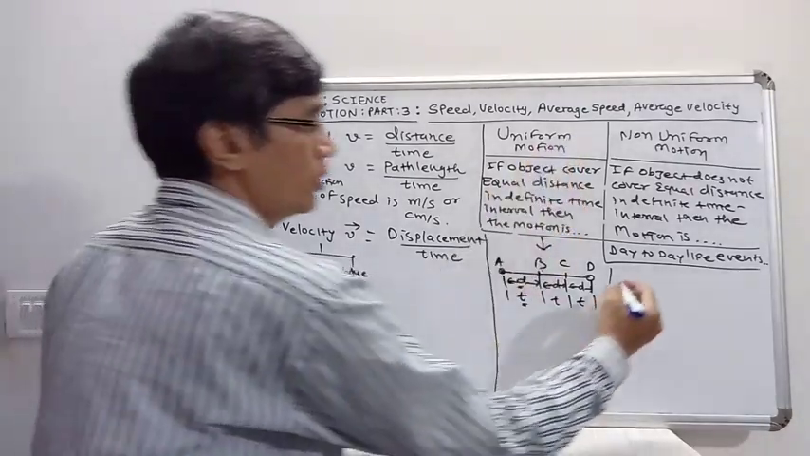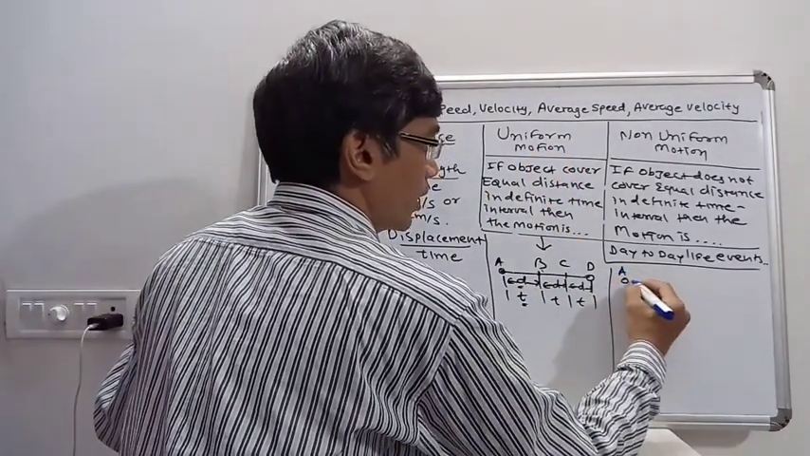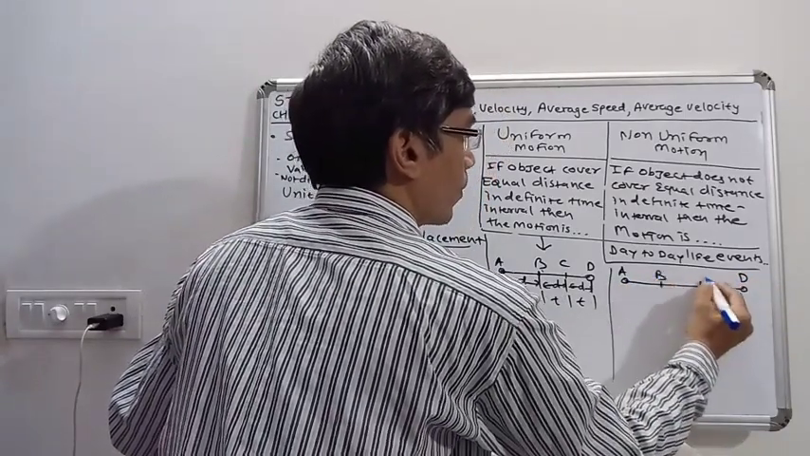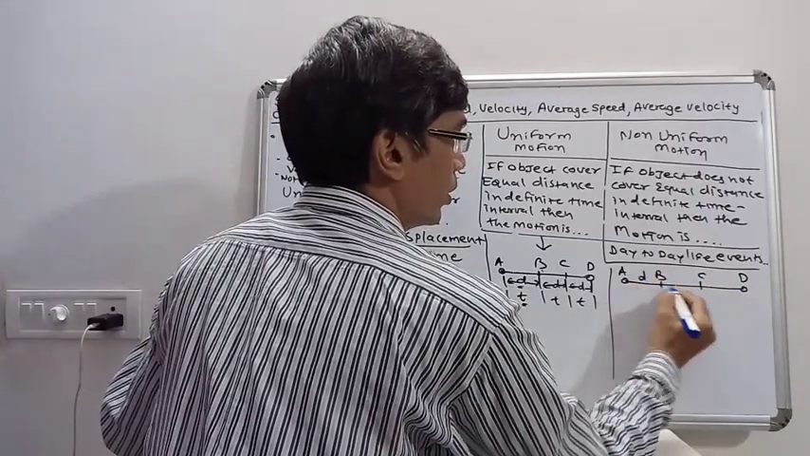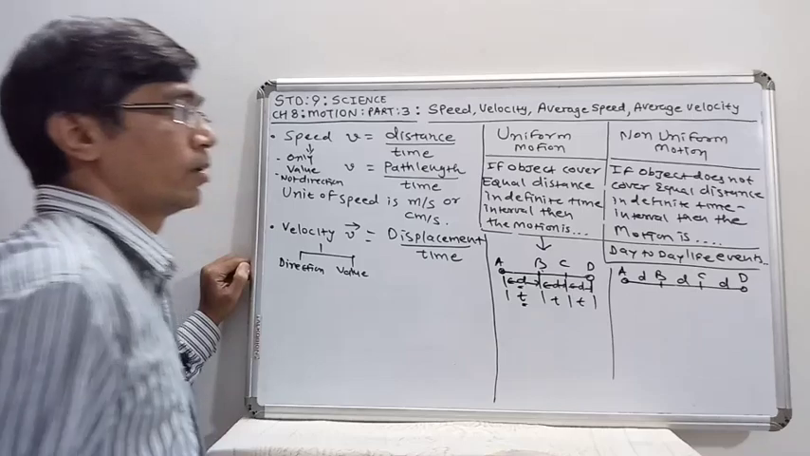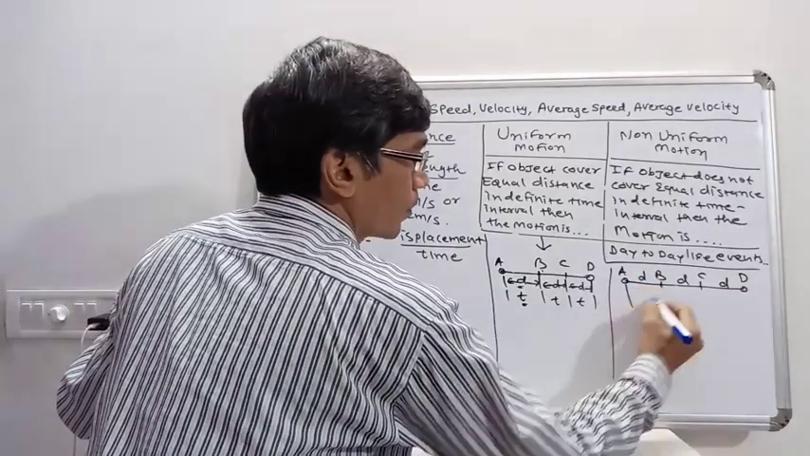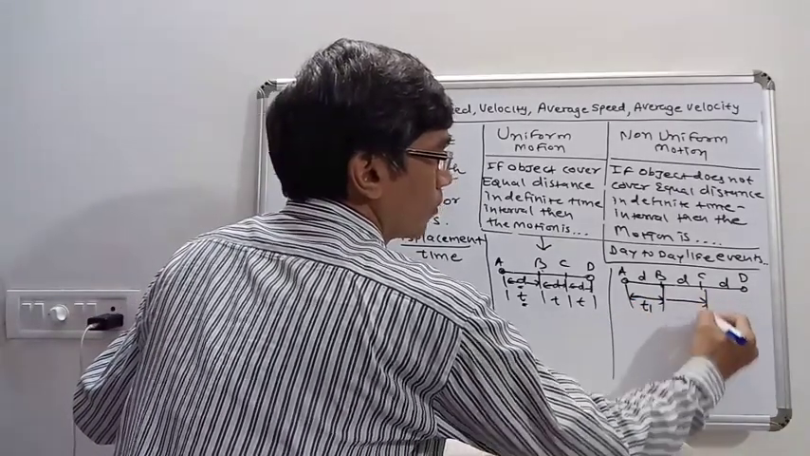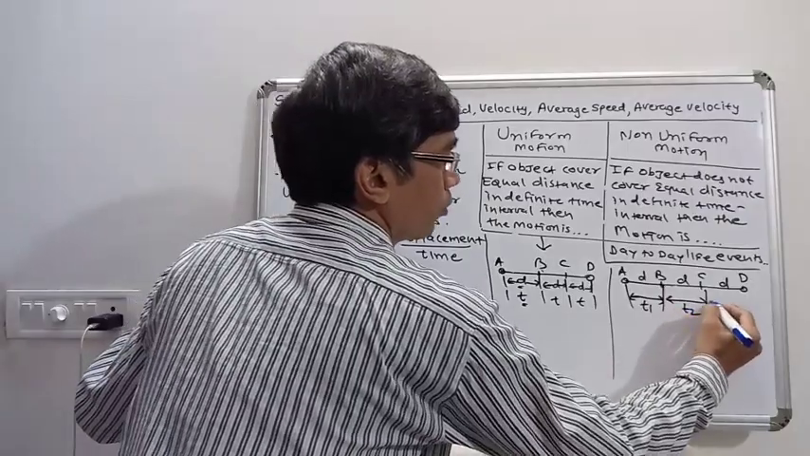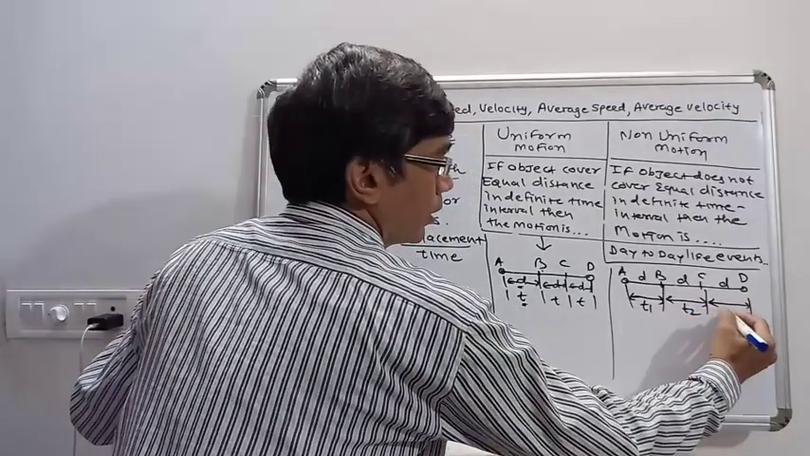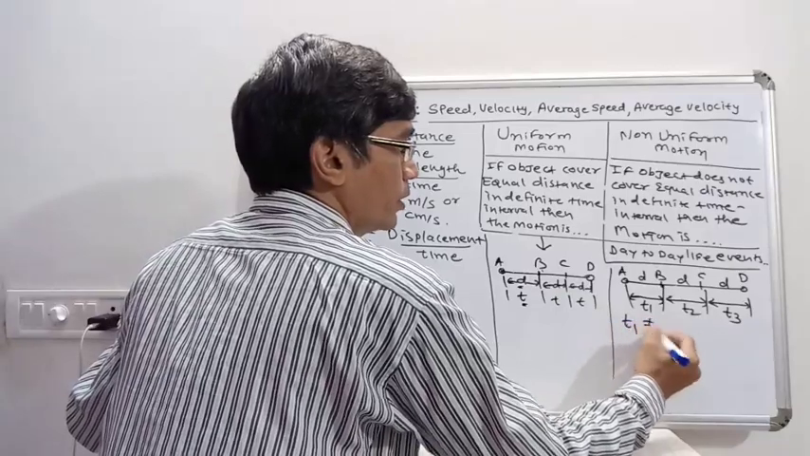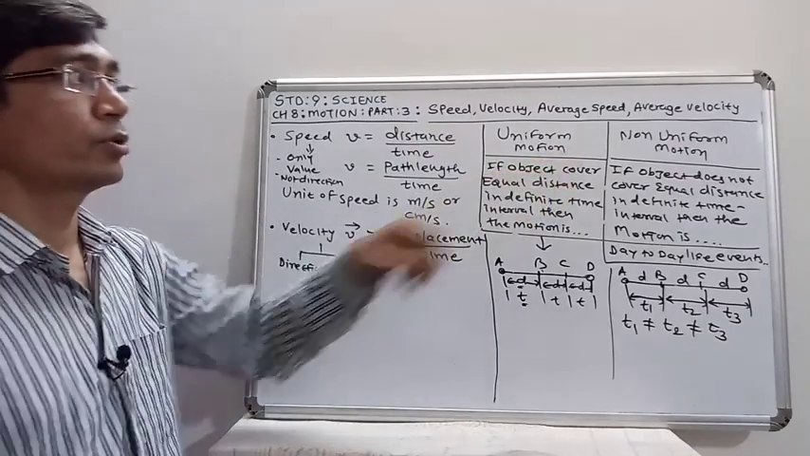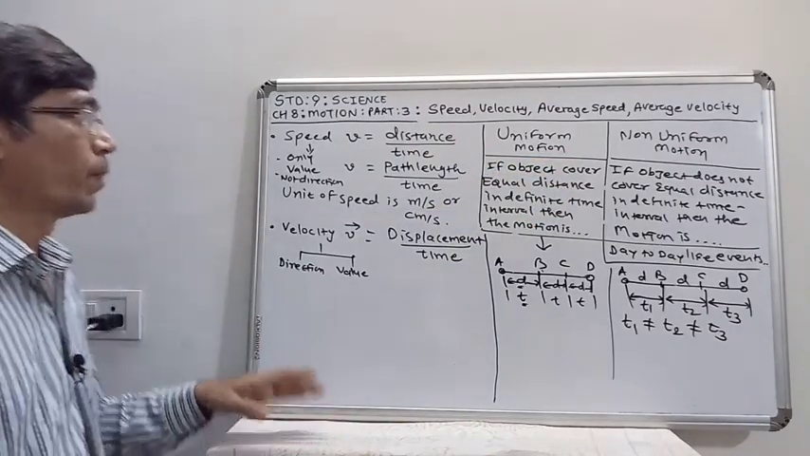In non-uniform motion, suppose the particle starts its motion from A and reaches B. Here the distances are D, D and D, but it takes different times. During AB it takes time T1, during BC it takes time T2, and during CD it takes time T3. Here T1 is not equal to T2 is not equal to T3. So this type of motion is known as non-uniform motion.